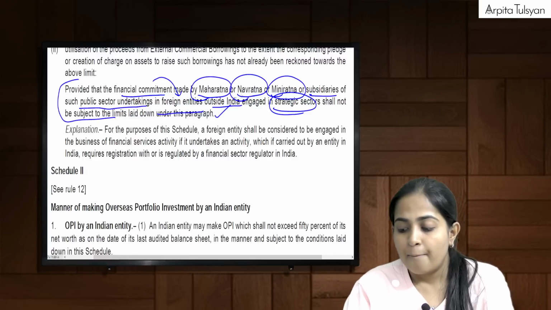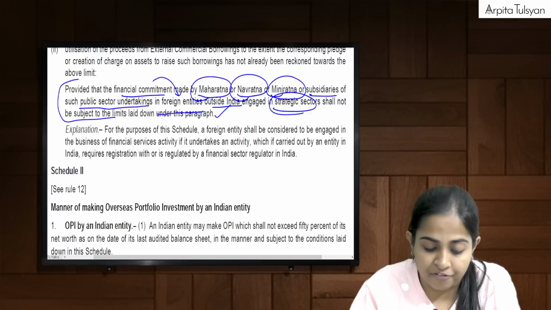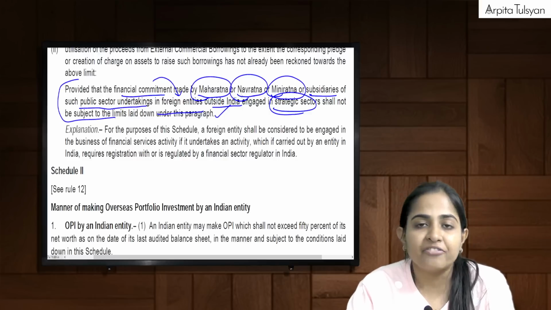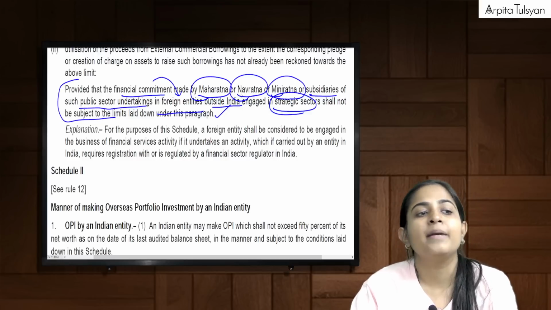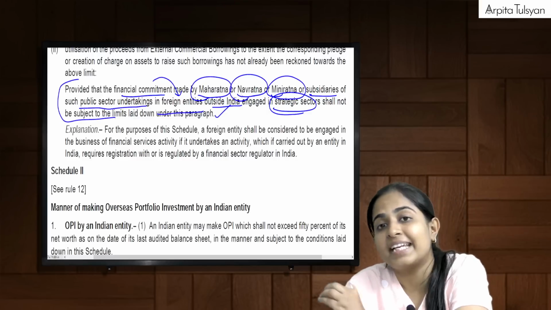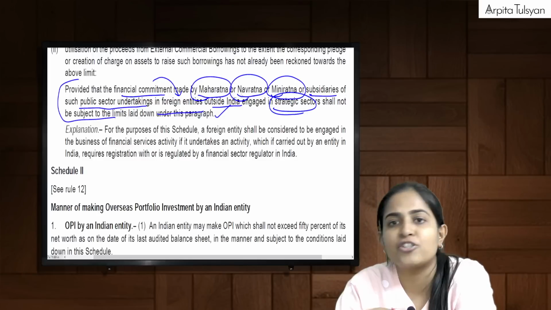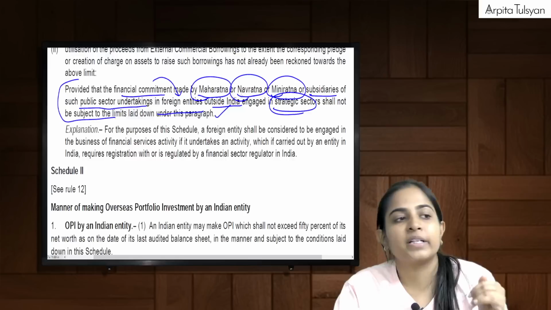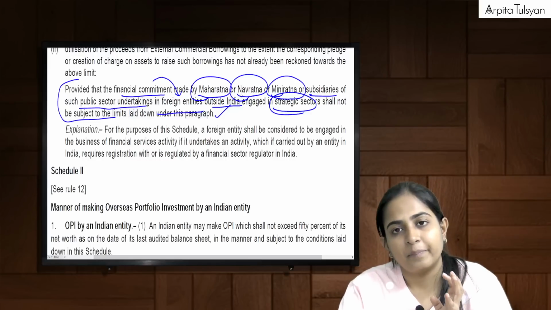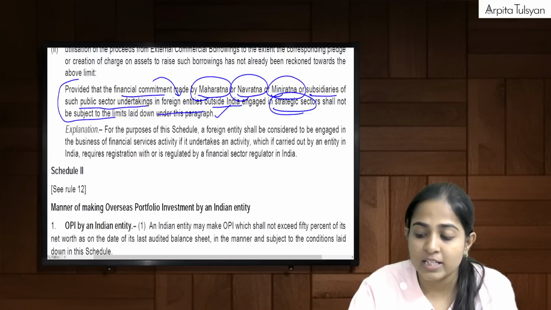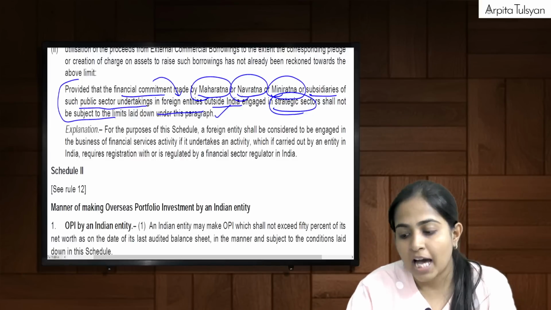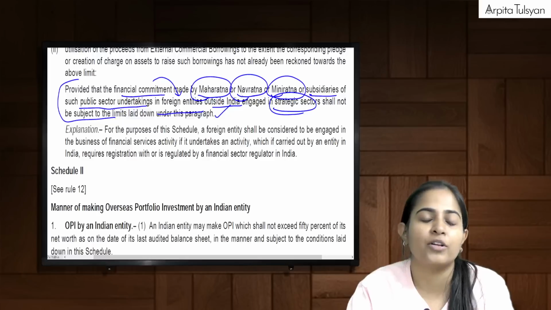If subsidiaries of public sector undertakings are making financial commitment outside India in a strategic sector, that is in natural gas, oil, etc., then that limit of 400% is not applicable to them. But only specific subsidiaries as told by the RBI. RBI has passed circulars and notifications for them.